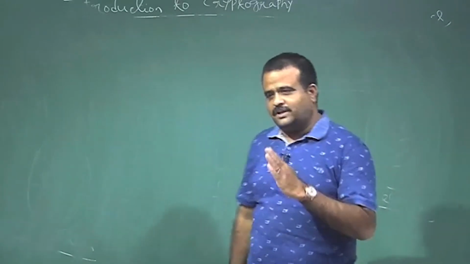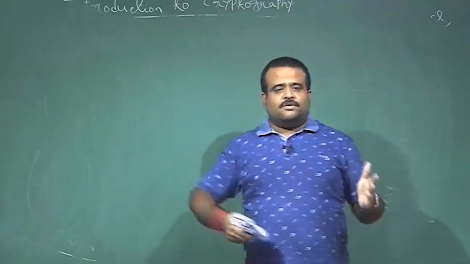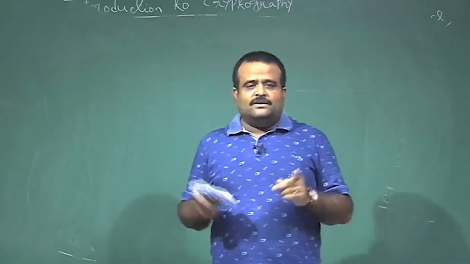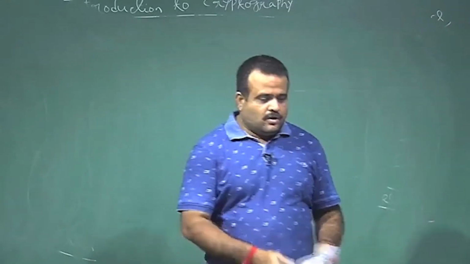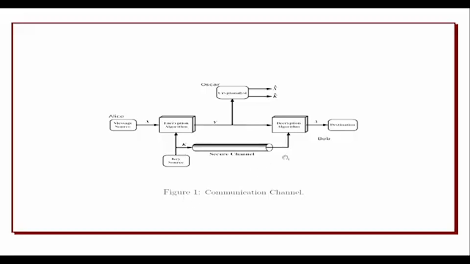These are called session keys. It is not a good idea to decide a key and use it for a long time, because it could be revealed. So, this is one problem in sharing the key. Anyway, somehow they have to agree on this common key K. These keys come from the key source, and they are shared over the secure channel. Either they meet with each other, or they trust somebody to send the key.